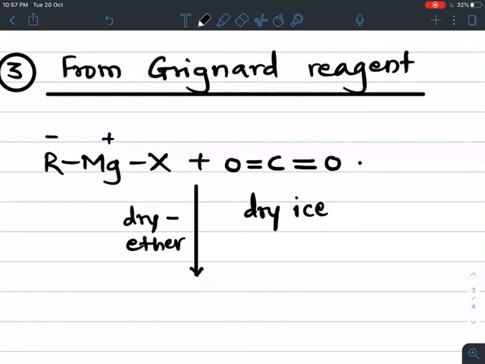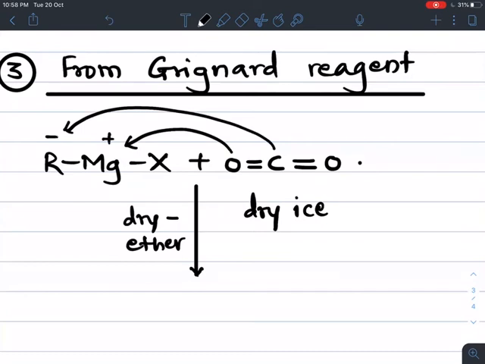In carbon dioxide or dry ice, this carbon is an electron deficient species because oxygen is highly electronegative, means attracts the pair of electrons towards itself. So carbon carries positive charge, and the alkyl group gets bonded to it, and the magnesium gets bonded with the oxygen.